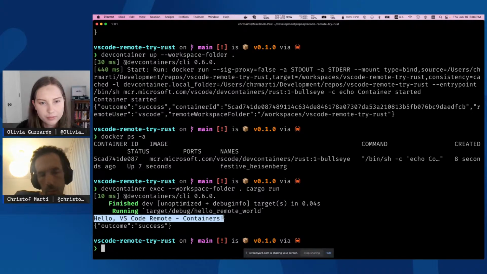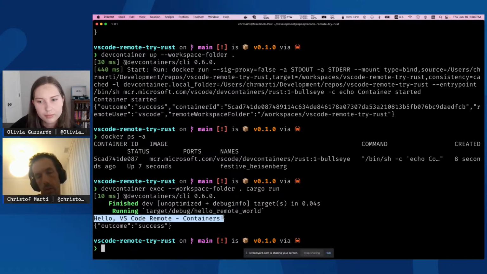Now, using a CLI to start the dev container might not be everyone's thing, but even if you're using Remote Containers or GitHub Codespaces, this will still benefit you. For example, we've started building additional tools on top of the CLI. We've just released the GitHub Action and the Azure DevOps task that you can use to run the dev container in your continuous integration builds.